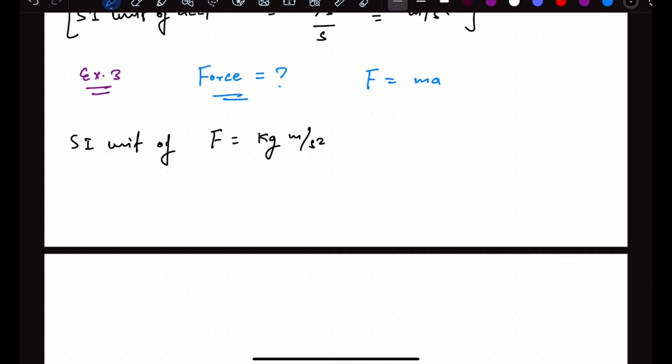Although we don't use this unit so much, because Newton's laws were formulated, that's why we replace this unit by the name Newton, and we represent it with the Newton. So although you can say the unit of the force is kilogram meter per second square, there is nothing wrong in that, but still generally we will be preferring Newtons. That is the same thing.